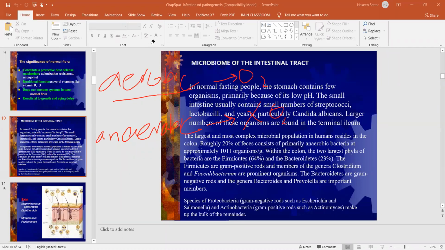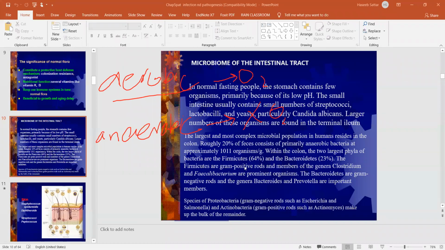And here is the range: 10^11 organisms per gram of feces. One gram of feces contains 10^11 organisms, and that is actually the anaerobic bacteria. Within the intestine, there are two major phyla of bacteria: Firmicutes and Bacteroidetes. Firmicutes make up about 64% of the population, and Bacteroidetes are 23%.